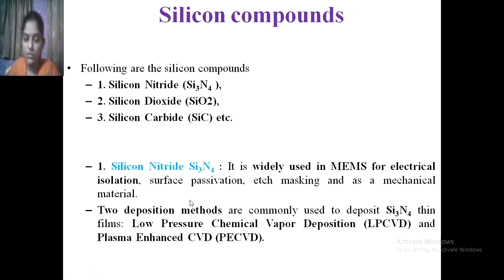So silicon nitride is used for deposition in MEMS material. There are two types of deposition method: either one can go with low pressure chemical vapor deposition, that is LPCVD, or plasma enhanced CVD.